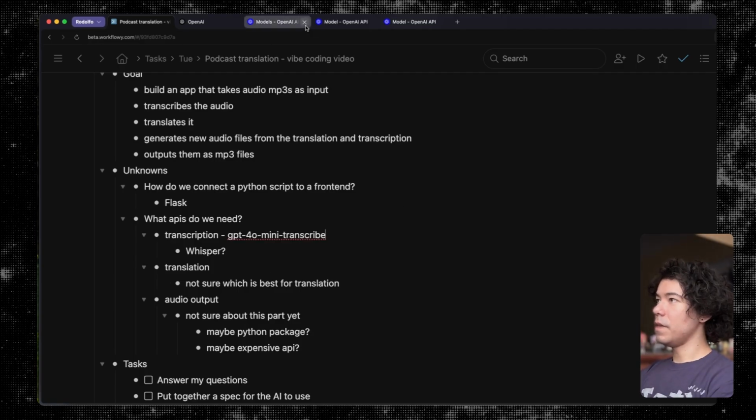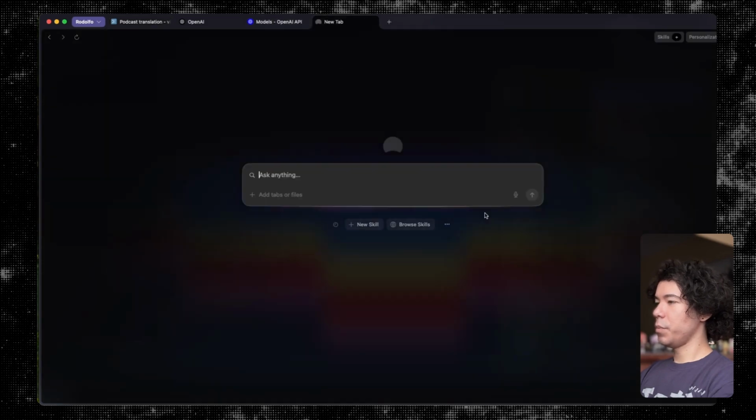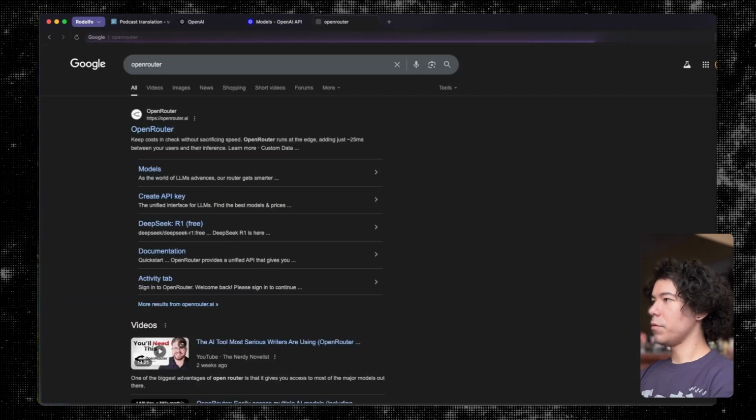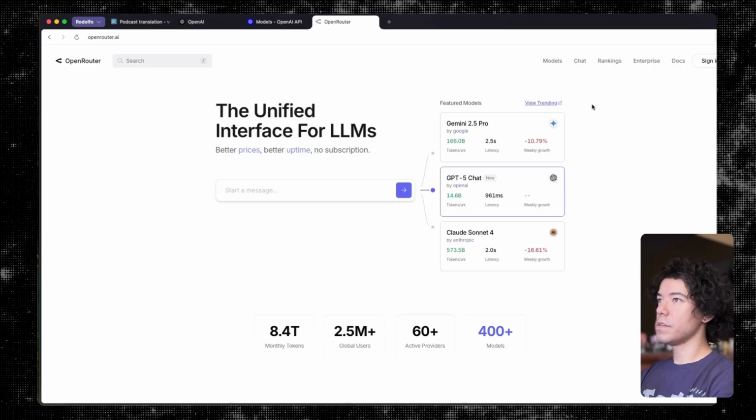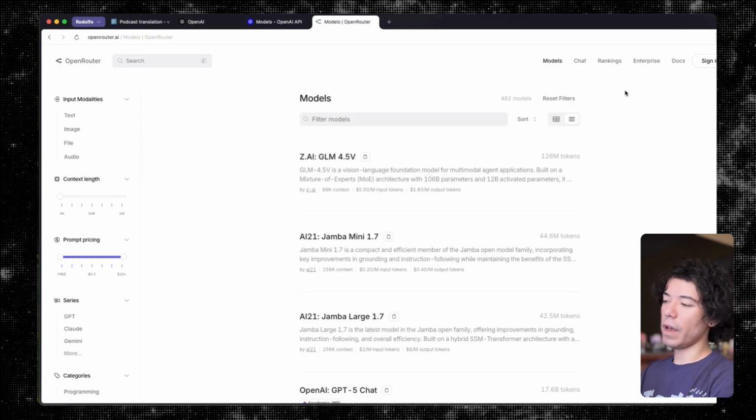For translation, now this is one where I think there might be a way to check this. So there's this service called OpenRouter. If you've ever used any of these AI models, you know what this is. It's basically like a one-stop shop for all the different AIs with one API. So you can access all of them. You don't have to set up accounts with all the different providers if you want to use OpenAI's models, if you want to use Anthropic's models or all the different smaller models. You can just create one account here and access all. It's a little bit more expensive, but it gives you that freedom to just very quickly experiment and play with a bunch of different things.